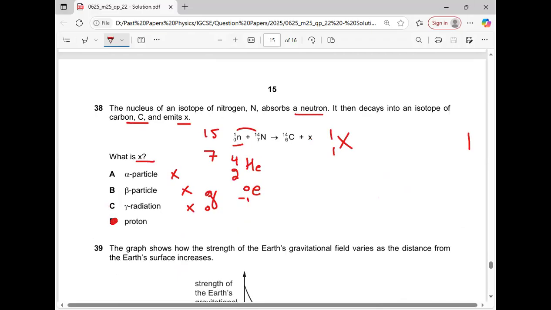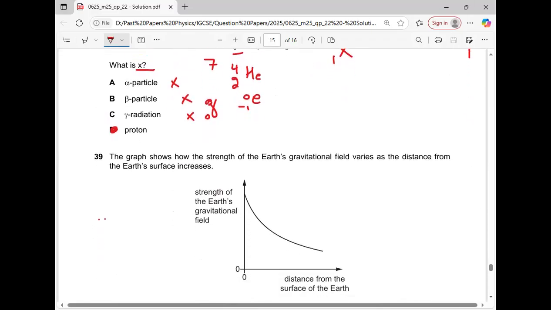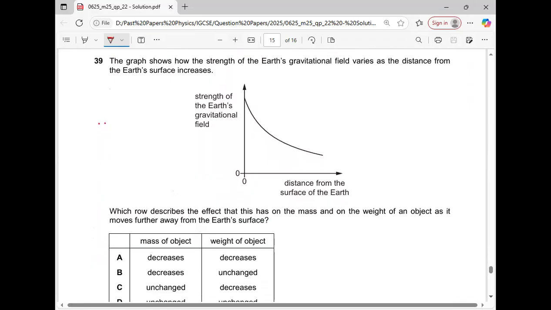Question number 39. The graph shows how the strength of Earth's gravitational field varies as the distance from the Earth's surface increases. They are inversely proportional to each other. Which rows describe the effect of this on the mass and on the weight?